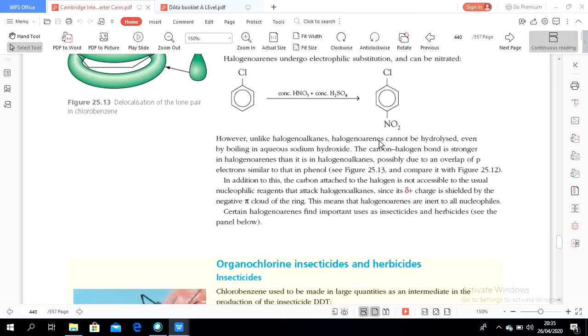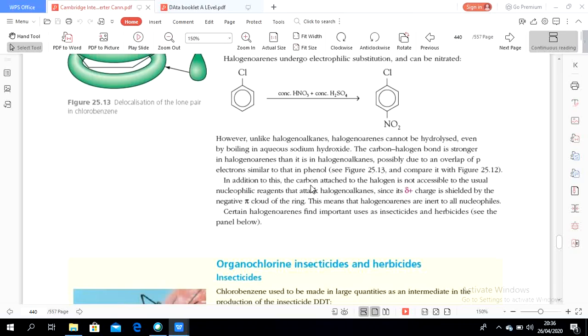Halogenoarenes cannot be hydrolyzed because the carbon-halogen bond is stronger in halogenoarenes than in halogenoalkanes, due to the overlap of the pi bonding system, similar to that in phenol.